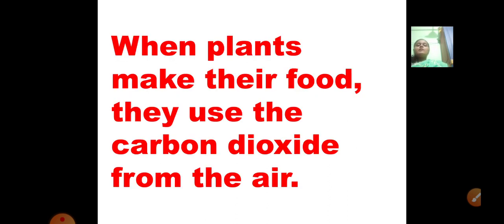food. When plants make their food, they use the carbon dioxide from the air. Now carbon dioxide is a gas which is harmful for human beings, like the smoke which comes out of vehicles, the polluted air. Plants take in carbon dioxide to prepare their food, and they give out oxygen. So they give out something and take in something, and oxygen is useful for us for respiration. So we get fresh and more oxygen from the plants.